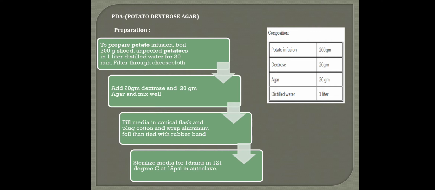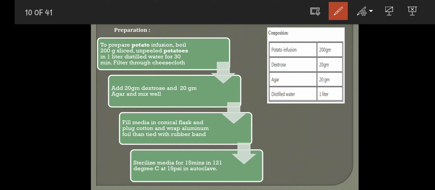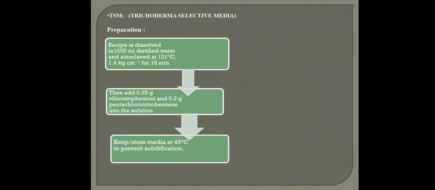On the table you can see the composition. Potato infusion we have used 200 grams, dextrose 20 grams, agar 20 grams, and distilled water 1 liter. So this is how we prepare potato dextrose agar.